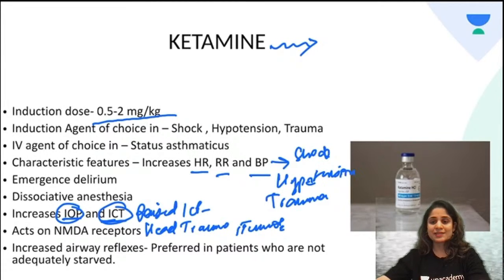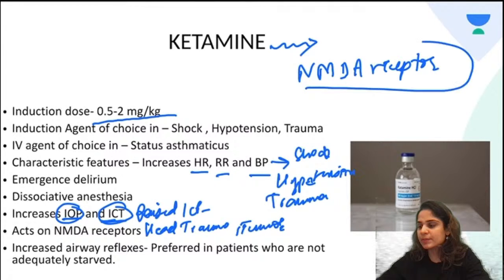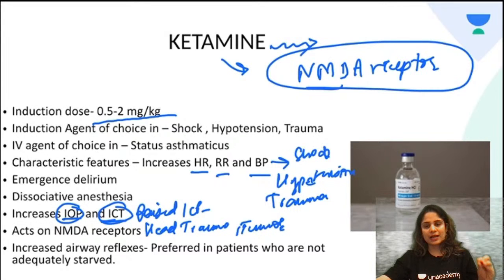For ketamine, the next question that is important for us is where does ketamine act? Now this is different. All the other IV induction agents act on the GABA receptors. However, ketamine has a different receptor. Ketamine acts on the NMDA receptor. So please remember this. Ketamine has a different kind of action because the receptor that it acts on is different as compared to the other IV induction agents.